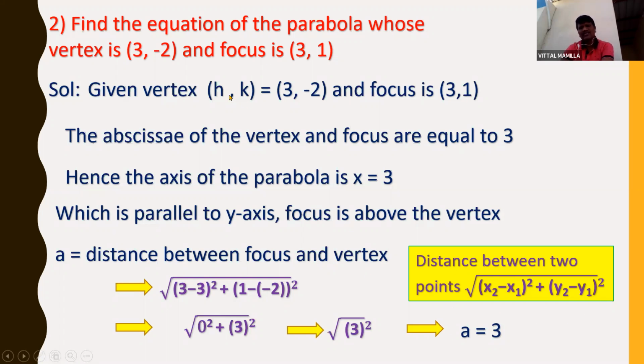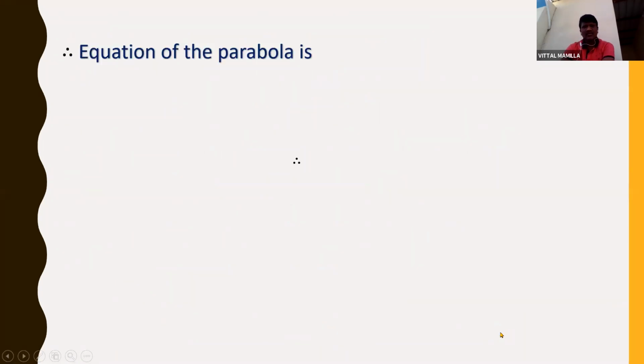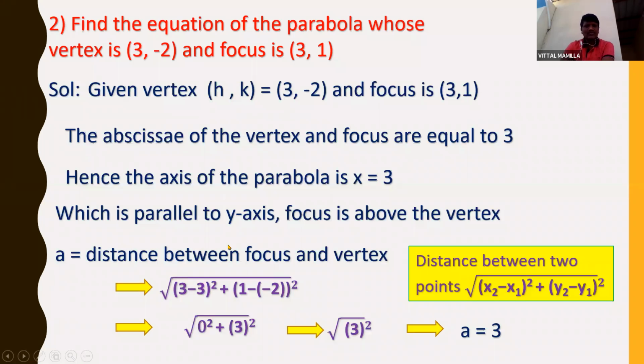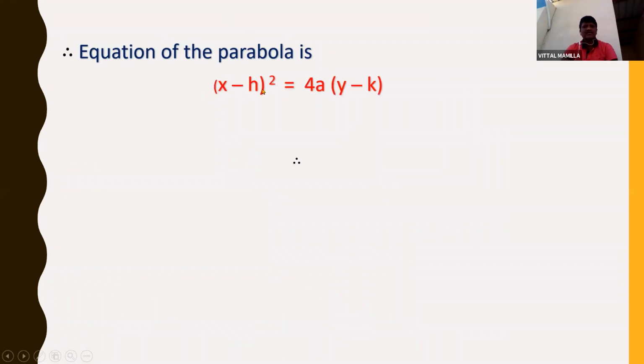So I am having h value, k value, and a is equal to 3. So the equation of the parabola is (x − h) whole square is equal to 4a into (y − k). How do you get this one? Because the axis is parallel to the y-axis. Whenever the axis is parallel to the y-axis, I should consider the equation like this: (x − h) whole square is equal to 4a into (y − k). Depending on the axis only, I can decide the equation of the parabola.